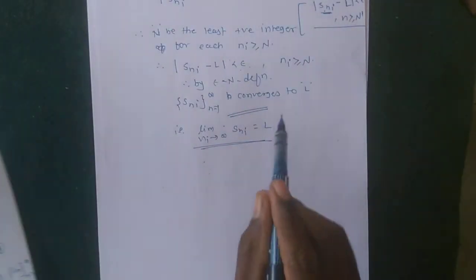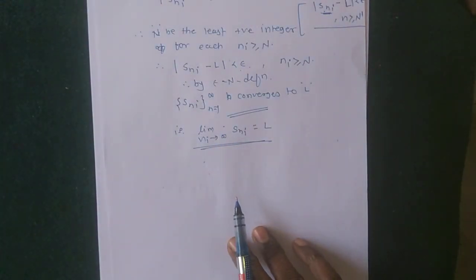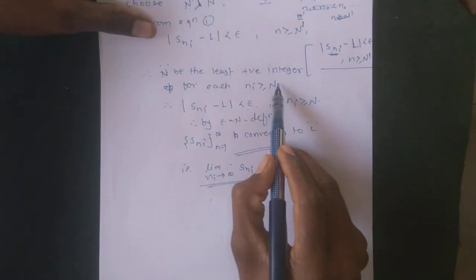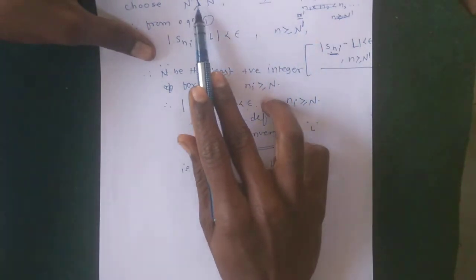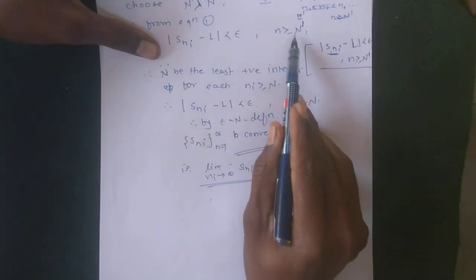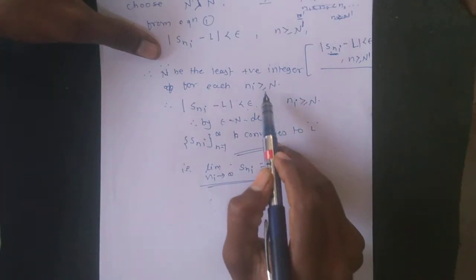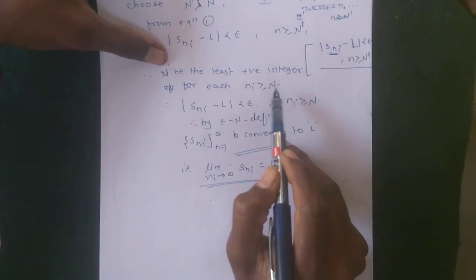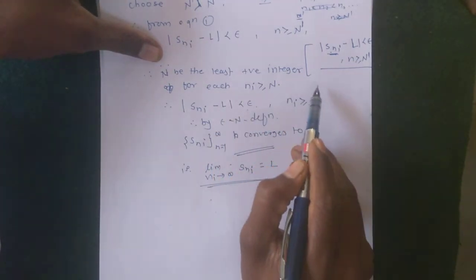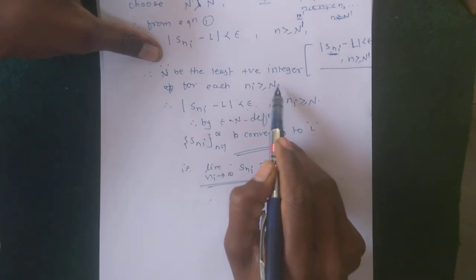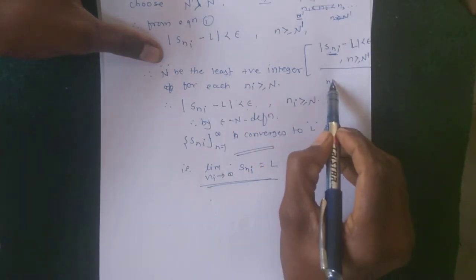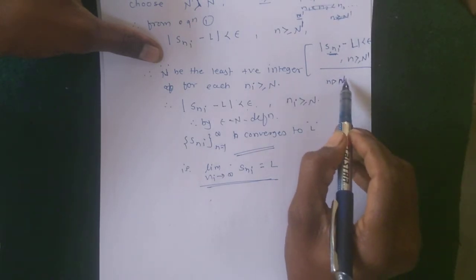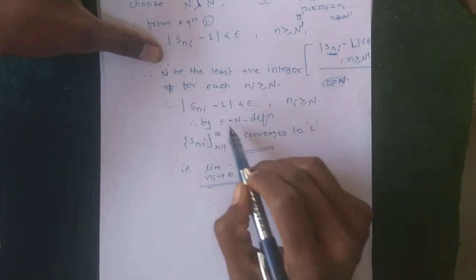Here n dash is an element chosen from n which is greater than n, which implies that ni is also greater than or equal to n, because n is the least positive integer. Why? Because no integer is less than n. If we choose any integer less than n, then ni is strictly greater than n, so ni does not satisfy this condition.